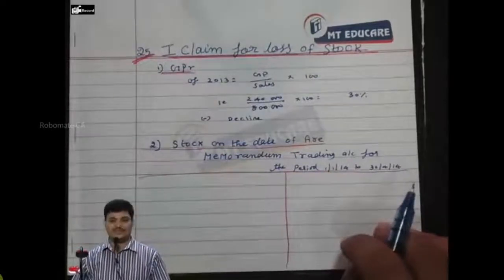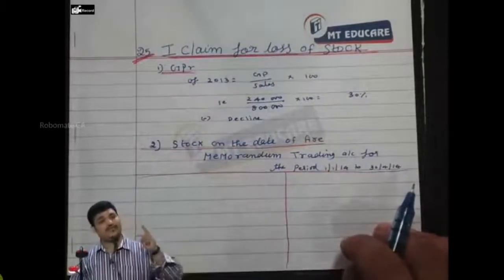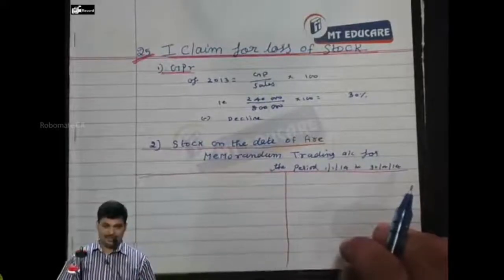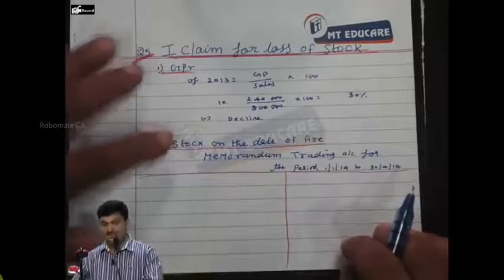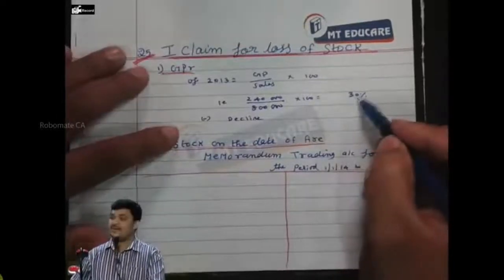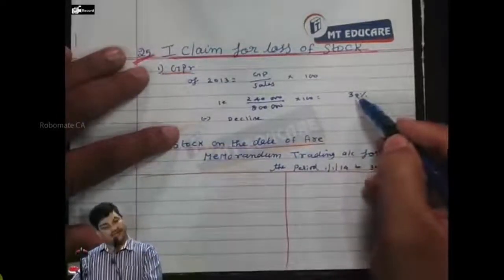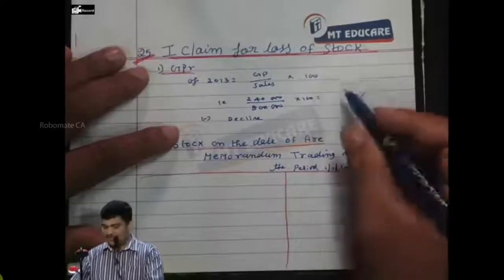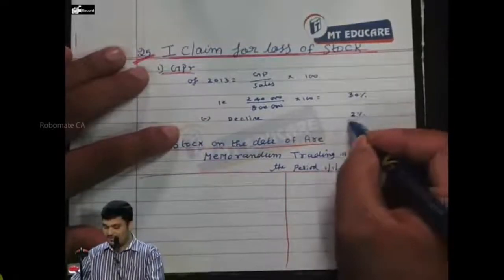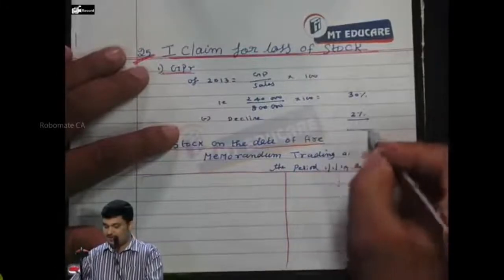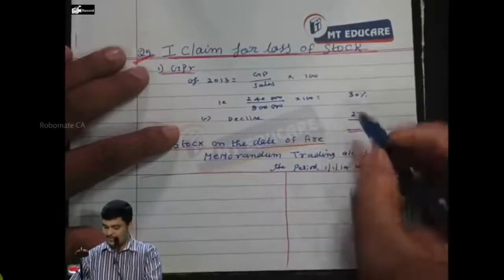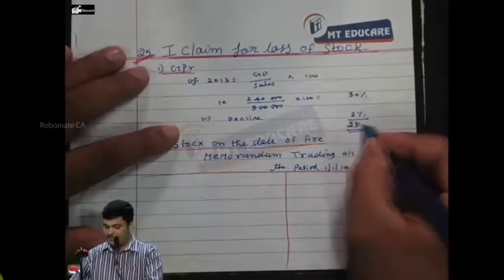So profit at 2% of sales, which means profit itself is a rate on sales only, correct? It gets declined by 2%. This 30% is the profit on sales. So in that there is a decline by 2% because wages got increased. This will become 28%.